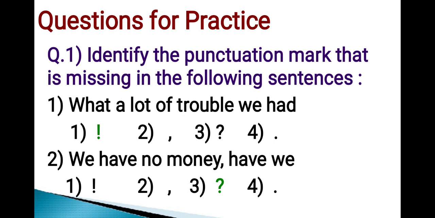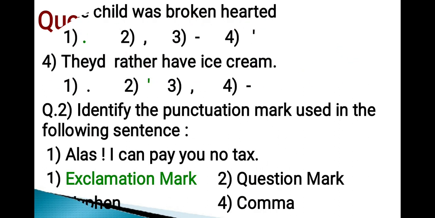See the next sentence. We have no money. Have we? Options are exclamation mark, comma, question mark, full stop. Out of these 4 options, option number 3, that is question mark, is the correct punctuation mark which is missing in the sentence. Hence, the correct answer is option number 3. Next sentence. The child was broken-hearted. Options are full stop, comma, hyphen, apostrophe. Out of these 4 options, option number 1, that is full stop, is the correct punctuation mark that is missing in the sentence. Hence, the correct answer is option number 1.